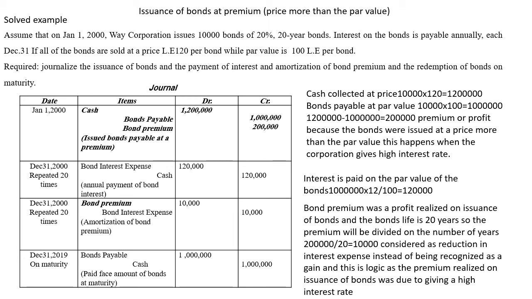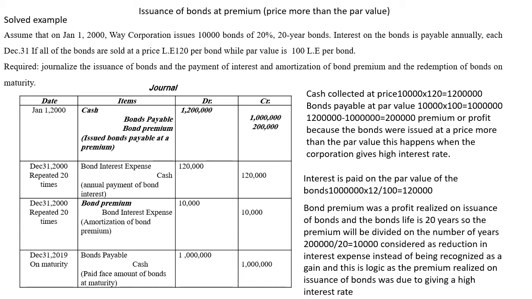The interest expense was the reason why the corporation first of all sold the bonds at a profit. So what caused the bond premium? The higher interest expense the corporation is paying. So at the end of the year, the corporation would adjust the interest expense by the amount of profit that belongs to this year. You just prepare a journal entry for amortization, debit bonds premium, and credit bond interest expense. By this journal entry, you take from the bond premium and you take from the interest expense.